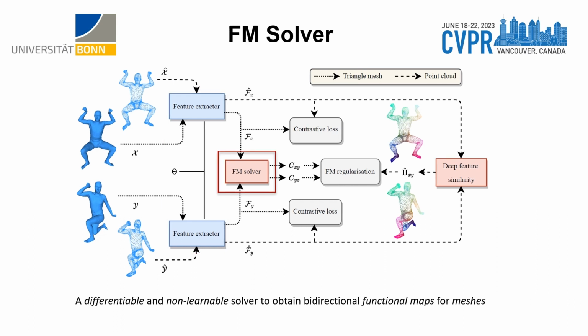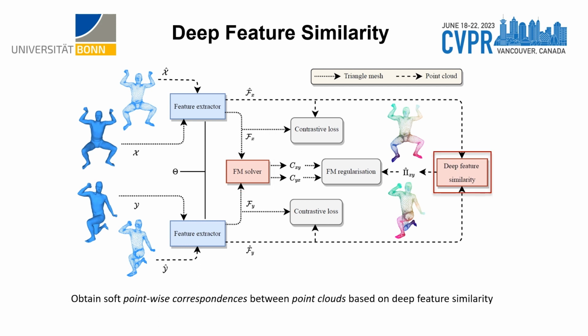The second component in our framework is the functional map solver. It is a differentiable and non-learnable solver that takes the pointwise features as inputs to obtain bidirectional functional maps for meshes. The obtained functional maps will be used to compute functional map regularization during training and to obtain final pointwise correspondences for meshes during inference. The third component in our framework is the deep feature similarity module. It aims to predict a soft pointwise correspondence matrix between point clouds based on deep feature similarity. The predicted pointwise correspondence matrix is regularized based on the functional map regularization during training and binarized to obtain the final pointwise correspondences during inference for point clouds.